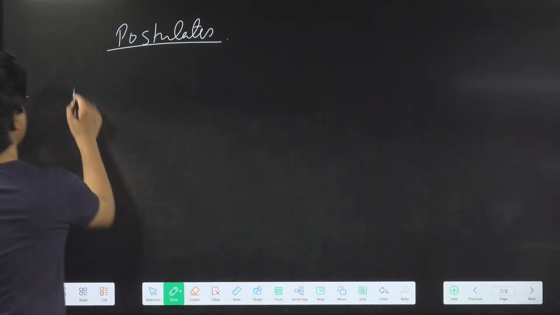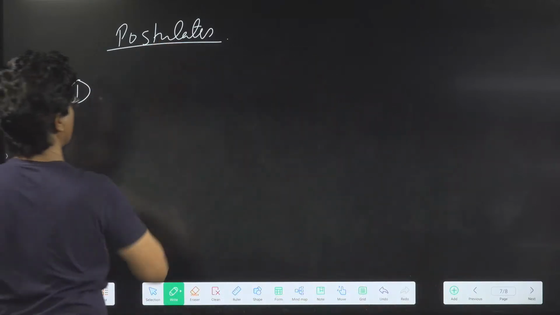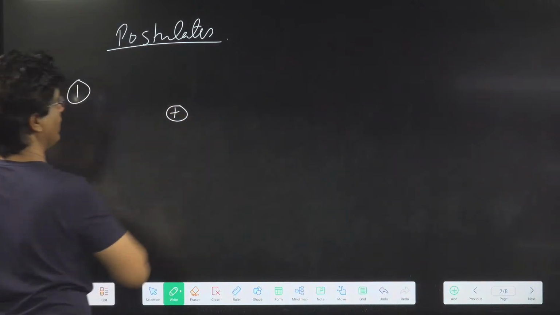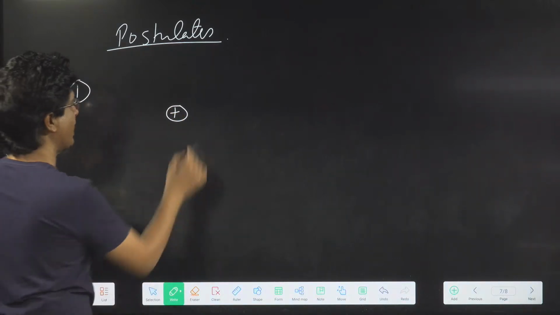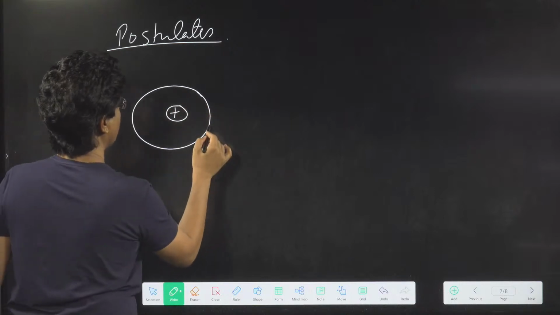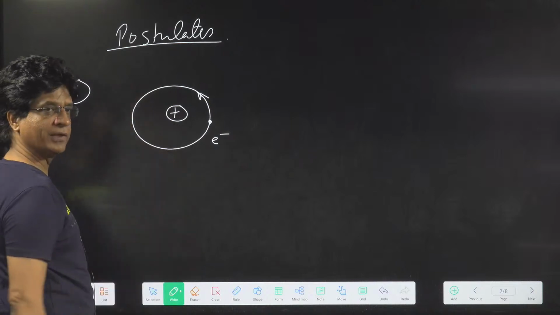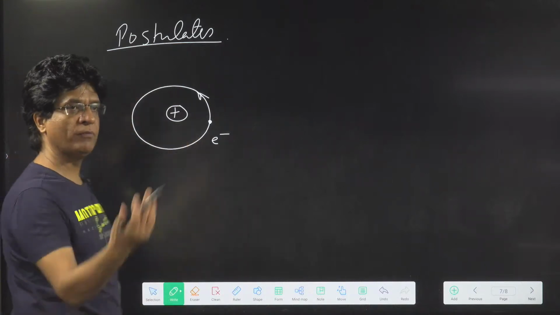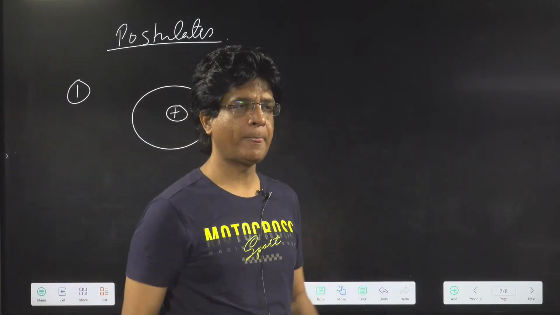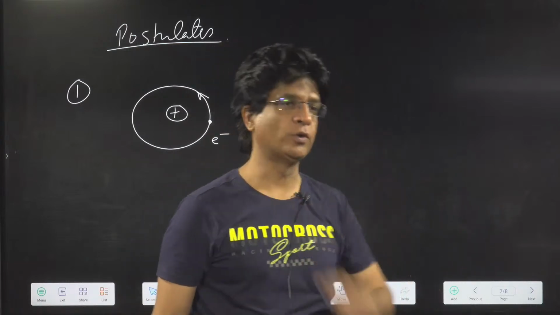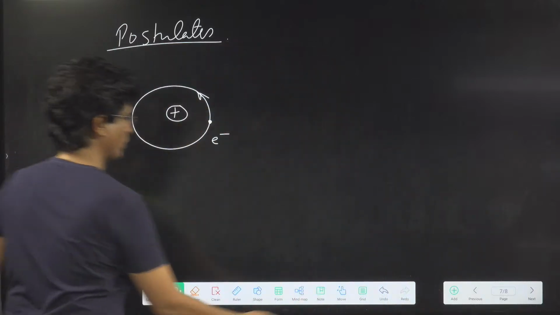So he said the first assumption, the first postulate, is that hydrogen contains a nucleus which contains a positive charge, and there is an electron, and this electron will revolve around the nucleus. And this thing he borrowed from where? Rutherford. Very good. He borrowed this from Rutherford. Yes or no?